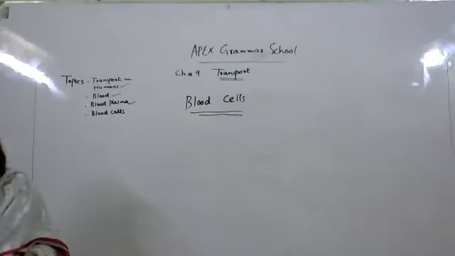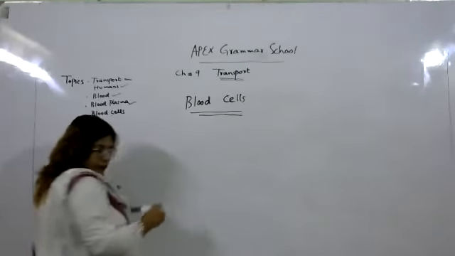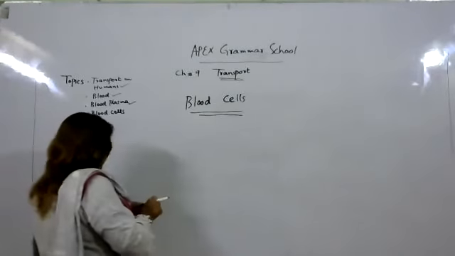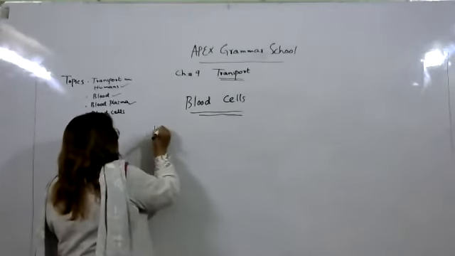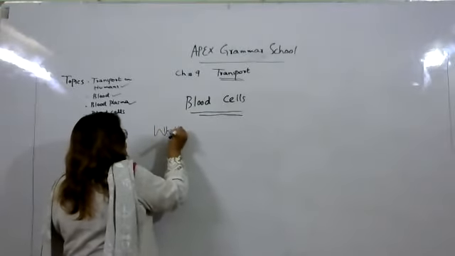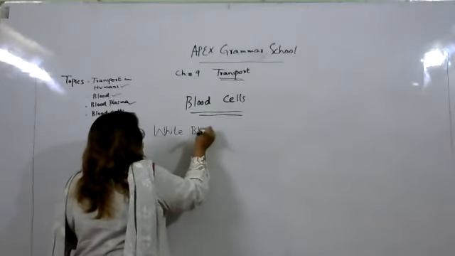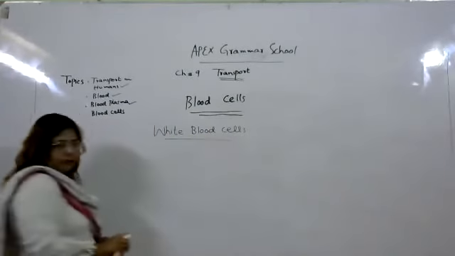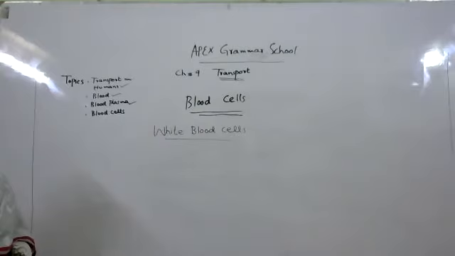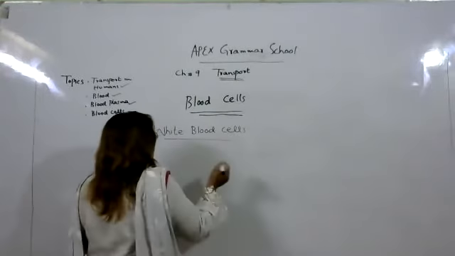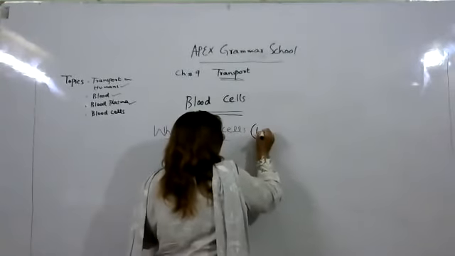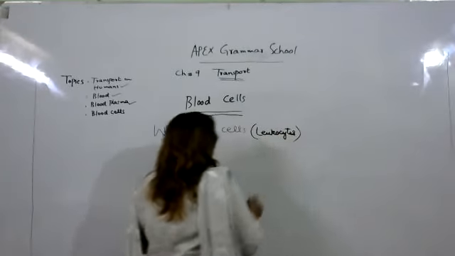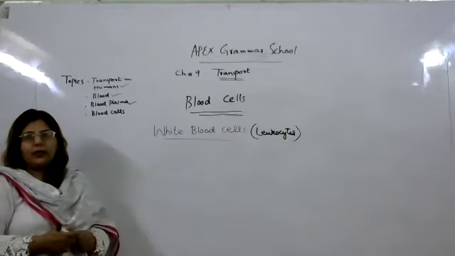What are white blood cells? White blood cells, and we can also call them leukocytes. Okay, so leukocytes, white blood cells. First, I will give you the introduction.